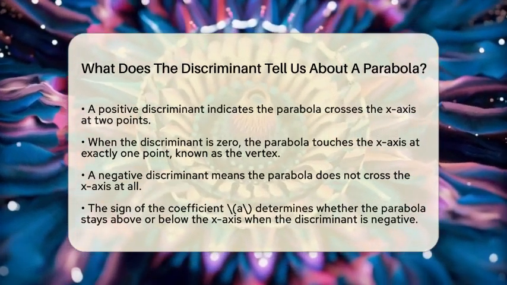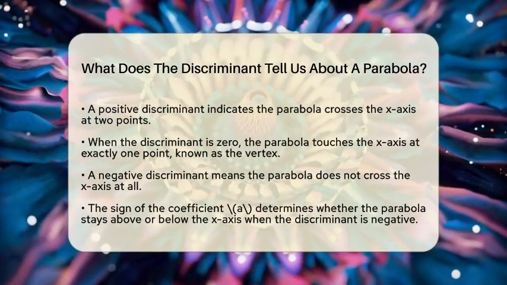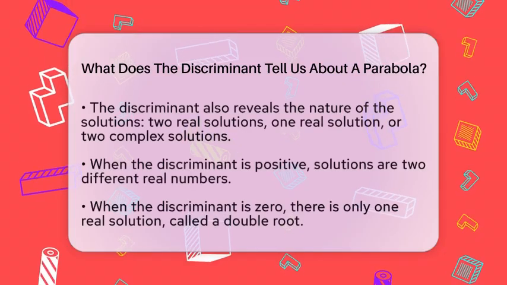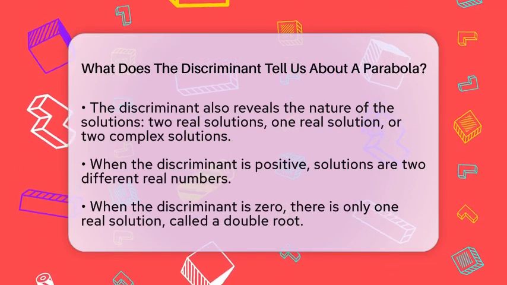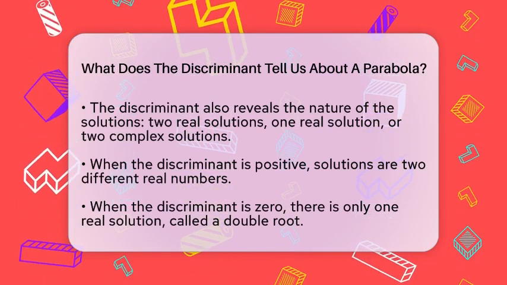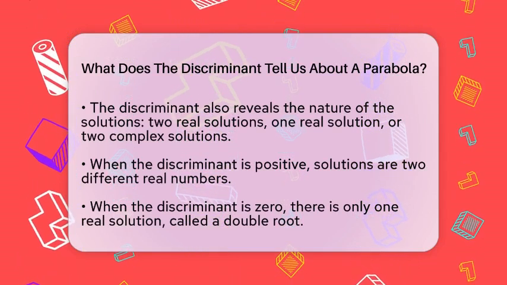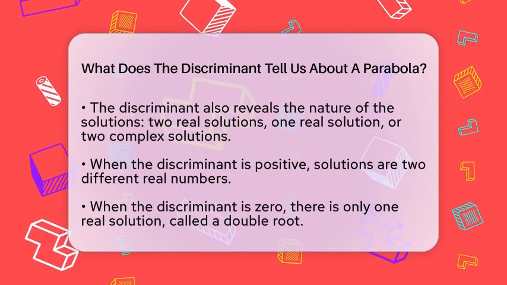The discriminant also helps us understand the nature of the solutions. When it is positive, the solutions are two different real numbers. When it is 0, there is only one real solution, which is called a double root. If the discriminant is negative, the solutions are two complex numbers, which involve imaginary numbers.